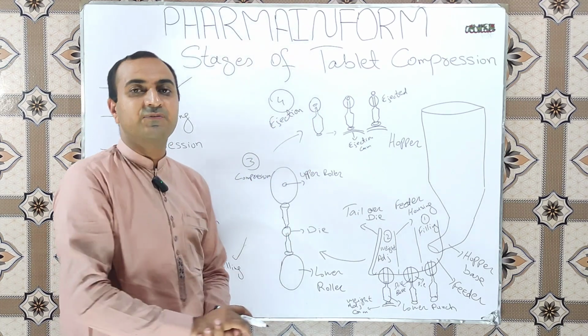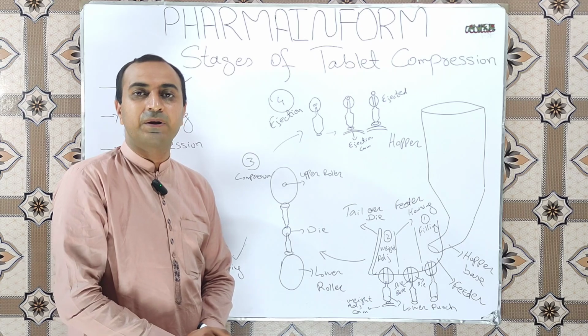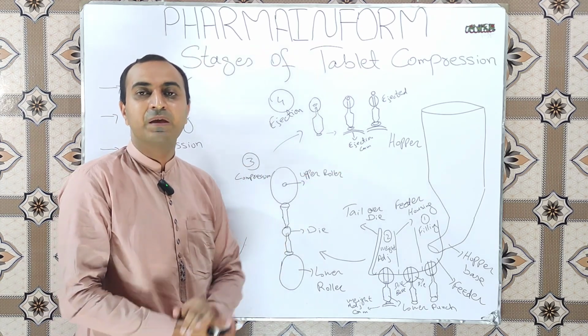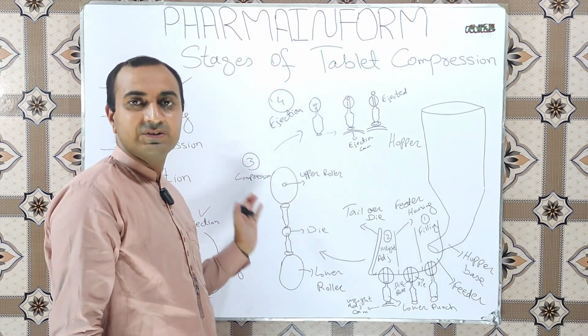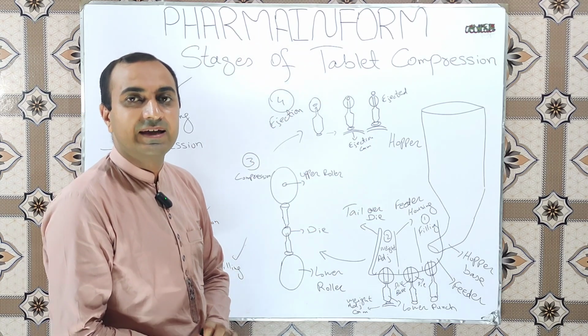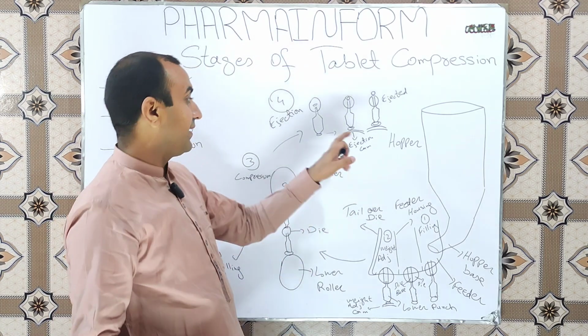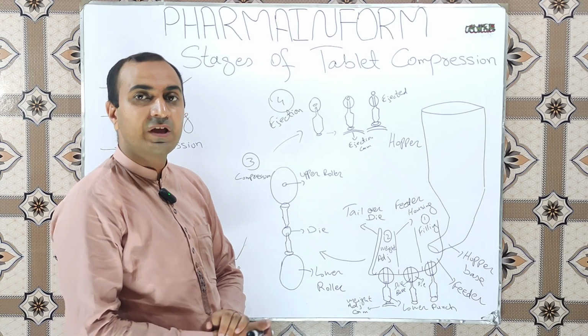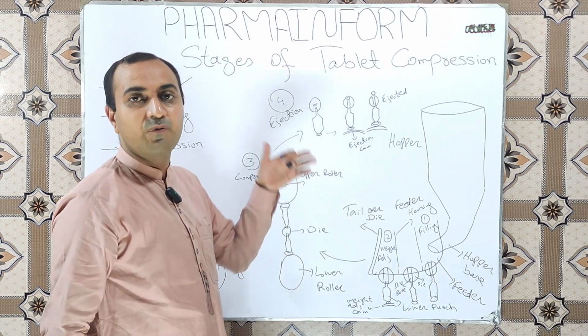And now the last one, or fourth stage of the tablet compression, is the ejection. Meaning a tablet is formed in the third stage. Now how is the tablet removed from the die? For this, the lower punch and ejection cam are used, and this is how the tablet is removed from the die.